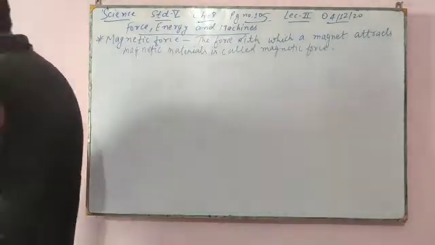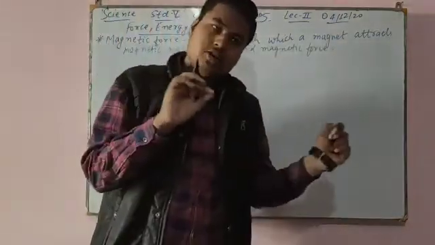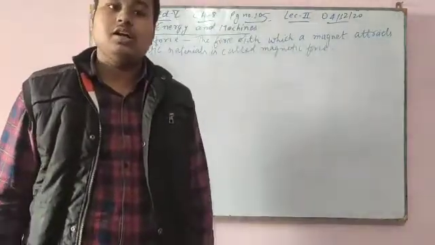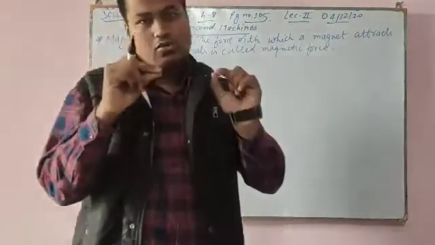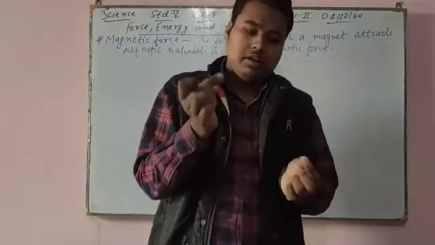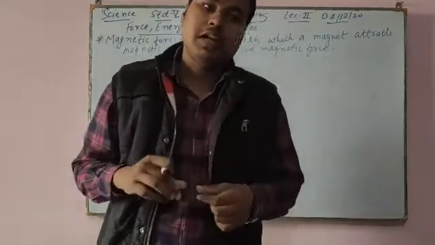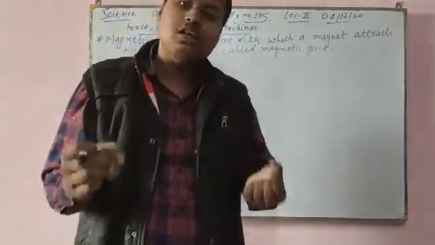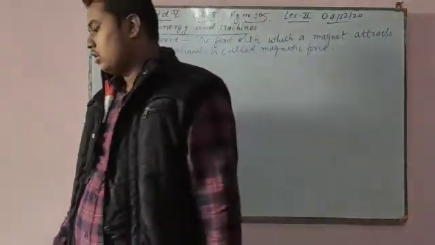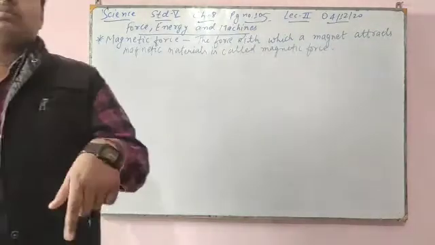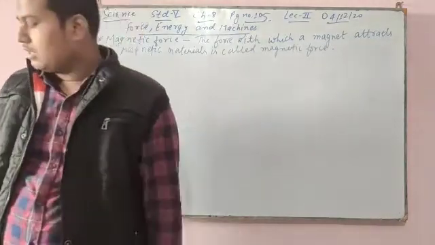One side will be north pole and one side will be south pole. If there is north and north, it will repel, and if there is north and south, it will attract. If there is south and south, it will repel. If there is south and north, it will attract. Opposite poles attract each other, and like poles repel each other.